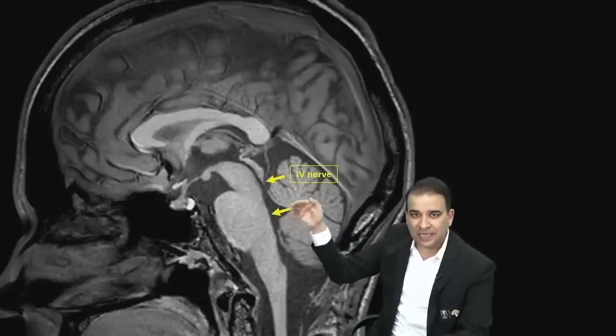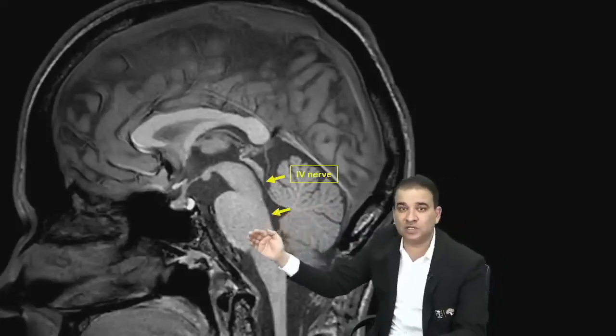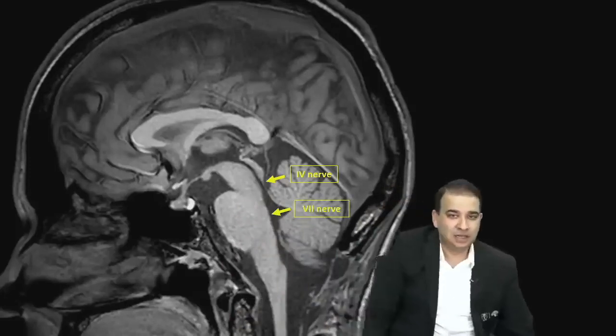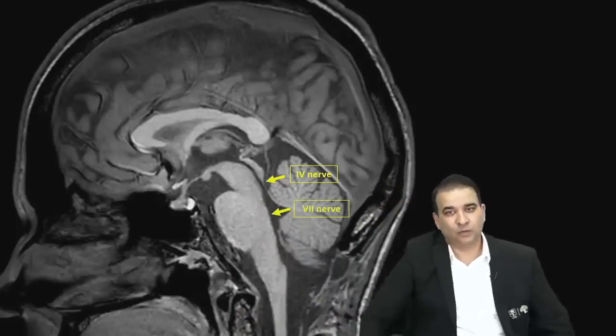If the arrow is placed in the floor of fourth ventricle, the facial colliculus is there where the facial nerve will wind around and then will go front. That's the facial nerve would be the answer to be seen in the floor of the fourth ventricle.